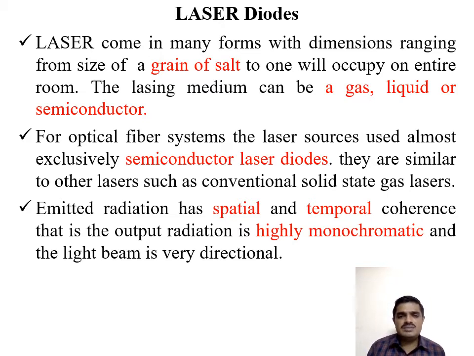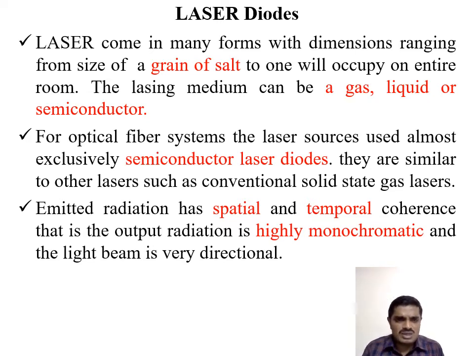For the lasing medium, there are three major types: gas medium, like Nd-YAG laser and carbon dioxide laser, those kinds of things we came across in our school studies; liquid medium; or semiconductor medium. Out of these three lasing media, we have chosen the semiconductor laser diode for our fiber optic communication. So for optical fiber systems, the laser source used is almost exclusively the semiconductor laser diode.